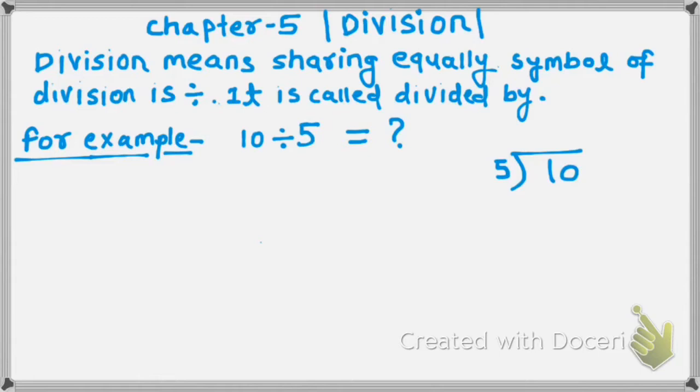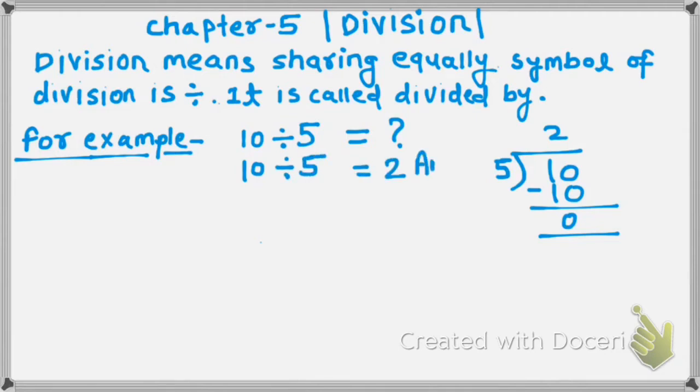So we will see, students, which number comes in the 5 table, 10 or less than 10. So 5 ones are 5 and 5 twos are 10. So we need to subtract 10 from 10. So it will give us 0. So students, when we divide 10 by 5, it gives us 2.